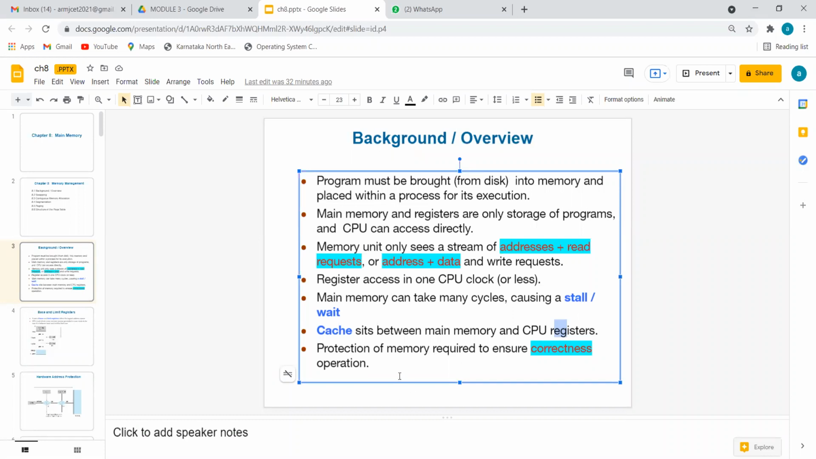Protection of the memory is also required because of the correctness of the operation. If you perform a read wrong or a write wrong, write meaning the write operation, not right, that leads to the possibility of errors in our computer. So to ensure correctness, we should protect the memory.